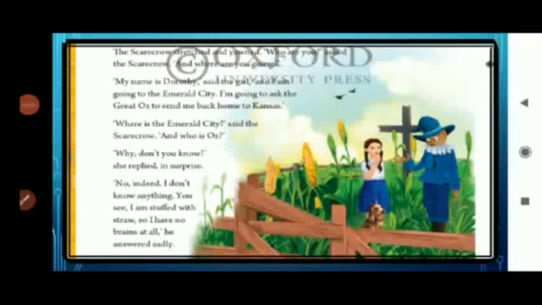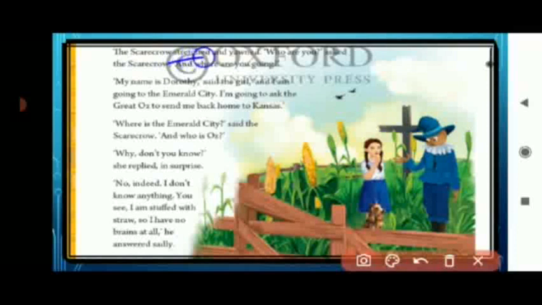Now what happened, children? The Scarecrow stretched and yawned. Underline the words stretched and yawned. The Scarecrow stretched his arms, as he had been on the pole for so much time. So he stretched and yawned, and he started talking to Dorothy. Again, I want to remind you, children, that this Scarecrow is an imagination of Dorothy. So he is talking, he is standing, everything he is doing like a human being.